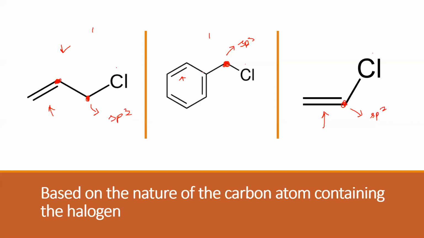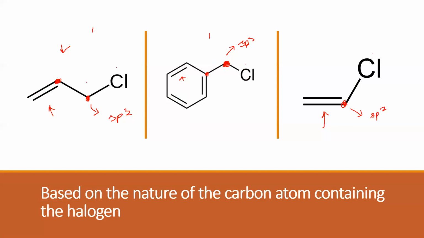Then what about the second case here? The halogen is attached to a carbon which is sp3, and that carbon is attached to benzene. This carbon is sp2, similar to this case, but this sp2 carbon is involved in a benzene ring. Unlike here, this is an open chain, this is a closed chain. So if a halogen is attached to an sp3 carbon and that carbon is attached to benzene, then such a halide is called a benzylic halide.